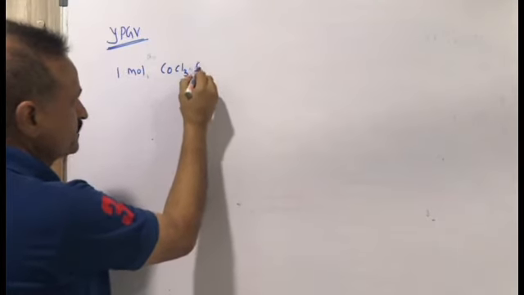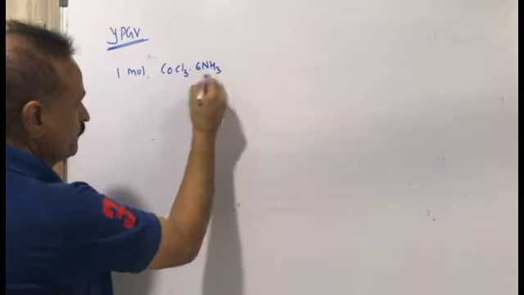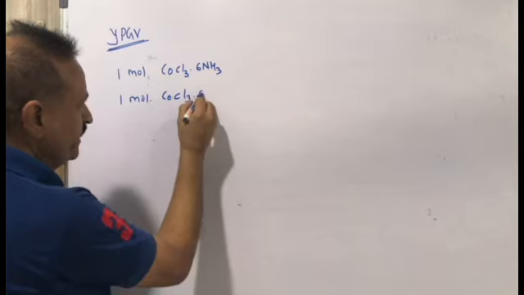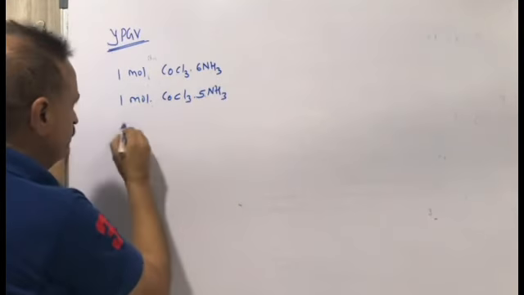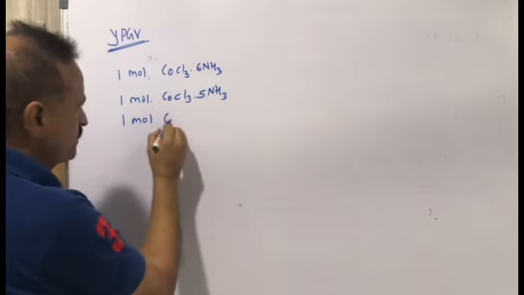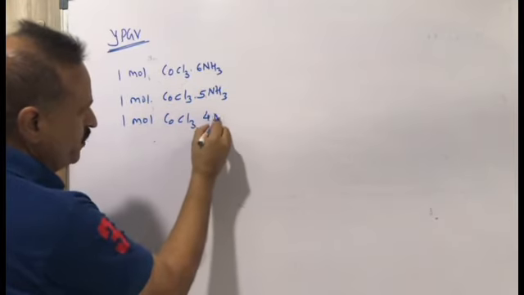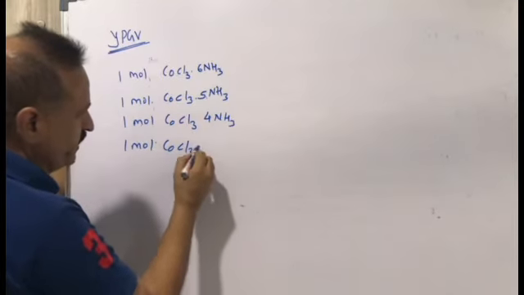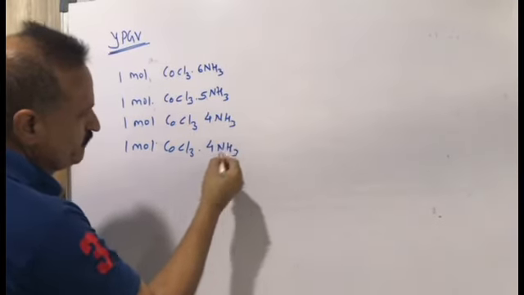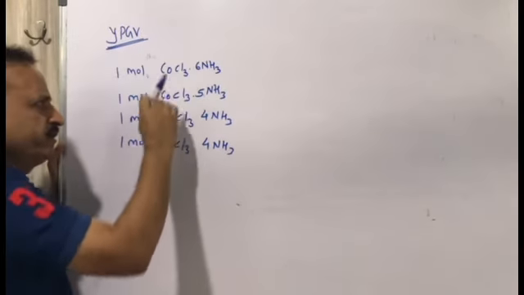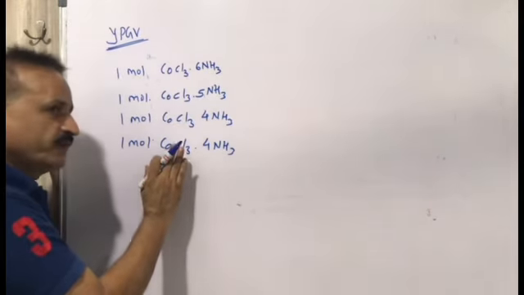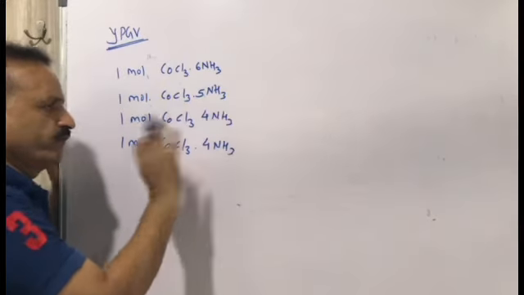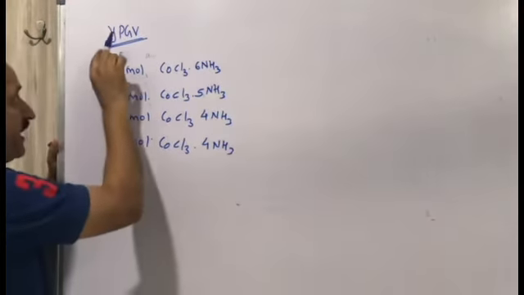CoCl3 6NH3. 1 mole CoCl3 5NH3. 1 mole CoCl3 4NH3. 1 mole CoCl3 4NH3. So you can easily remember CoCl3 is common. The molecules of ammonia are 6, 5, 4, 4. You can give the color.